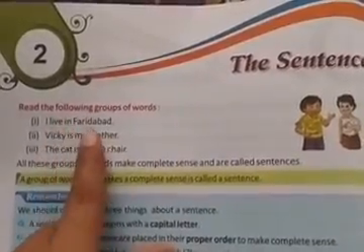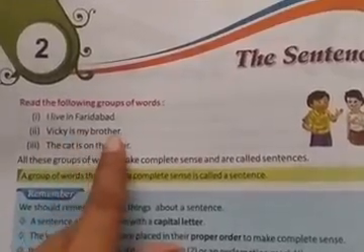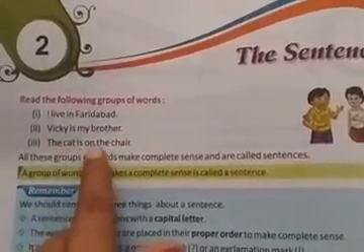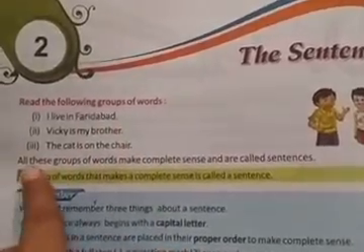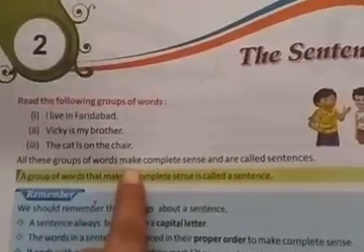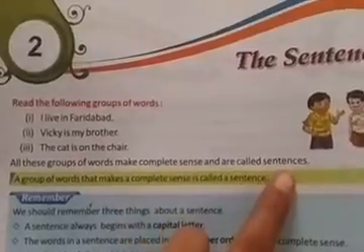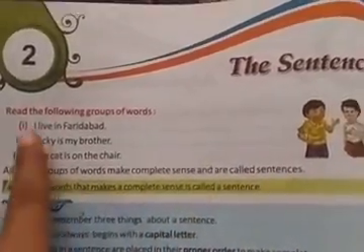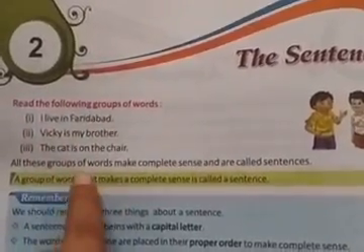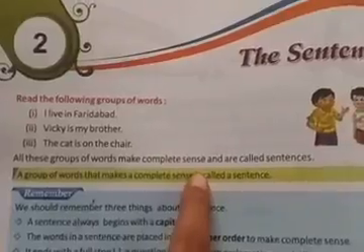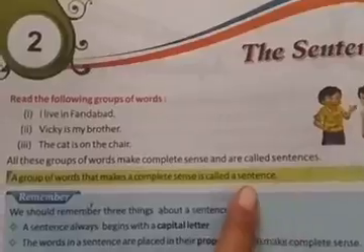I live in Faridabad. This is a sentence. Vicky is my brother. The cat is on the chair. These are all sentences, and all these groups of words make complete sense, that's why they are called sentences.